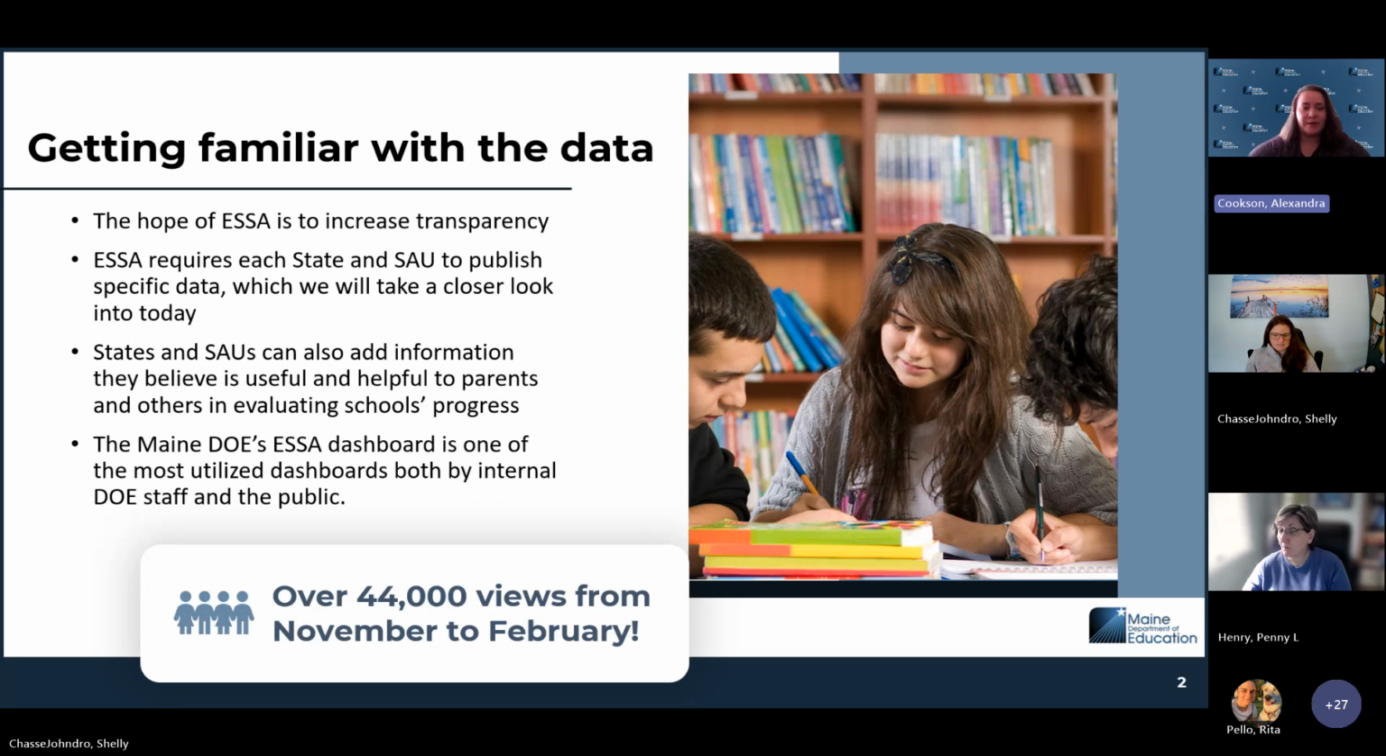The ESSA requirements set out by federal legislation require each state and SAU to publish specific data, which is what we put together in this dashboard. It is our most utilized dashboard. We have about 44,000 views from when it was published in November until the end of February this year. That is about twice as many as our other dashboards combined. We have some other resources where we are aggregating data, and we'll get into those at the end.